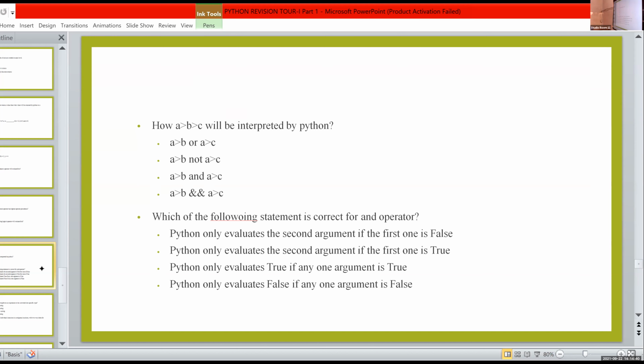Which of the following, a spelling mistake is there, just correct it. Okay. And the answer. Okay, Achut. Ma'am, can you repeat the answer? Here the answer is A greater than B and A greater than C. Third option. Here the question is, A is always greater than B and C. We are checking if A is greater than B and C. So rewrite this expression as A greater than B and A greater than C.